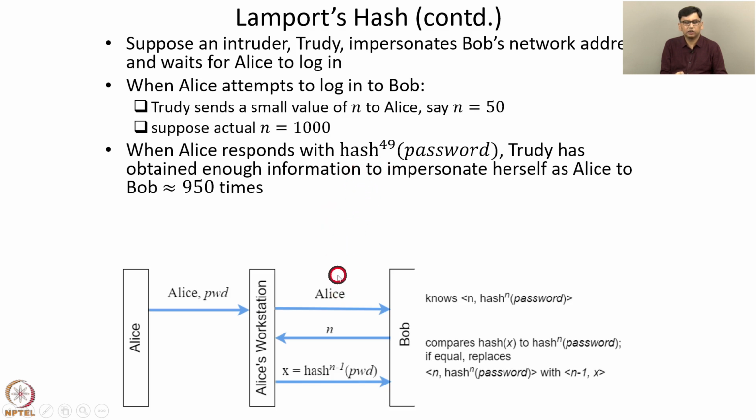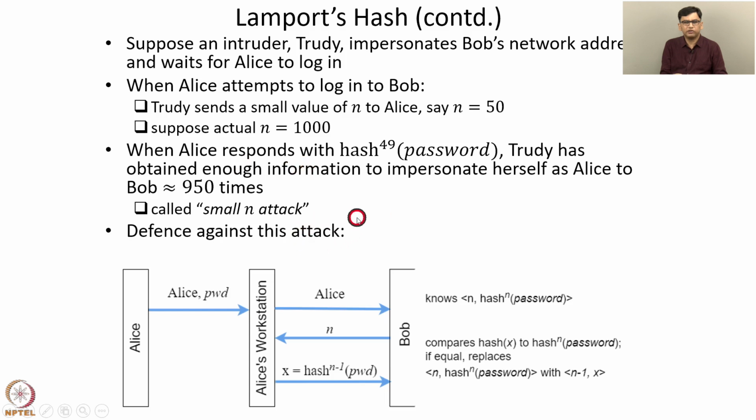Then 2D can similarly authenticate one more time as Alice. At that point, 2D needs to know hash 998 of password and so on and so forth. So 2D can impersonate herself as Alice to Bob approximately 950 times. So this is called a small n attack, where 2D sends a small value of n to Alice and extracts the value of hash 49 password, due to which 2D is able to impersonate herself as Alice to Bob a large number of times.